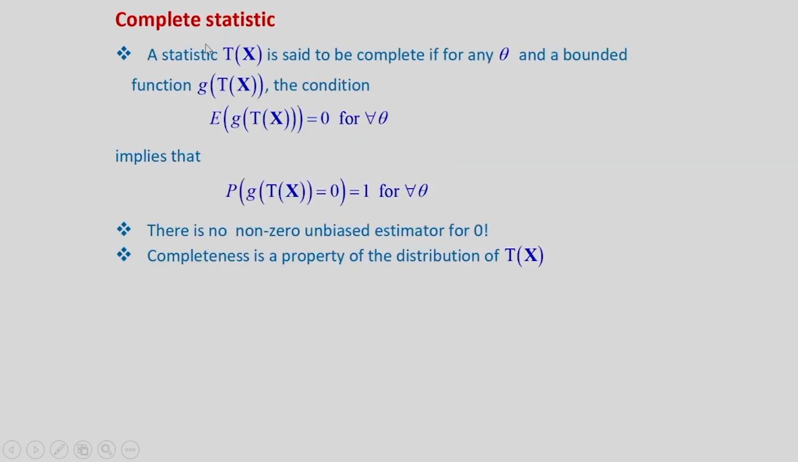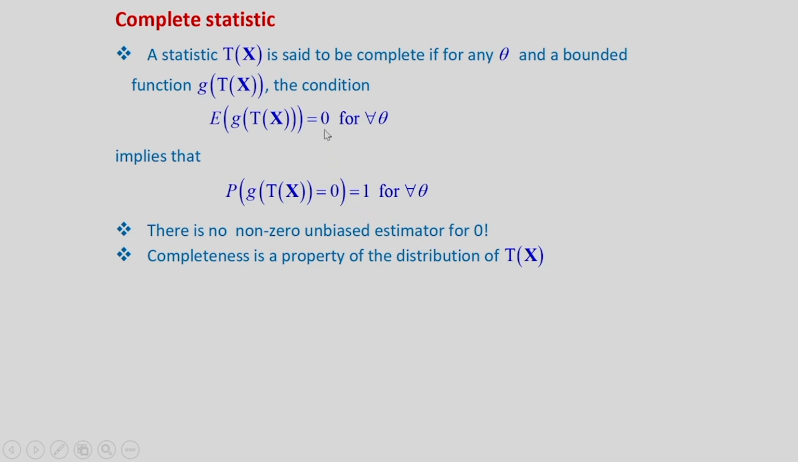Complete statistic. A statistic Tx is said to be complete if for any theta and a bounded function g of Tx, the condition E of g(Tx) equal to 0 for all theta implies that probability of g(Tx) equal to 0 is equal to 1. That means, g(Tx) will be 0 with probability 1. It also means that there is no non-zero unbiased estimator for 0.